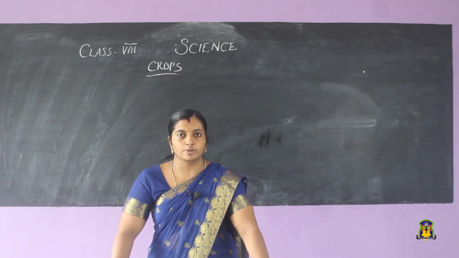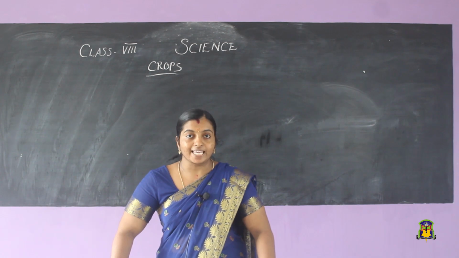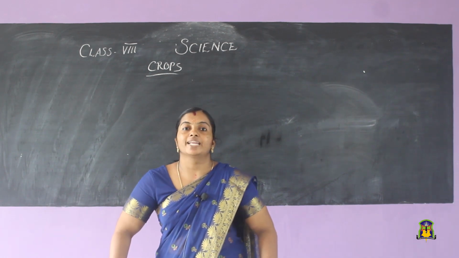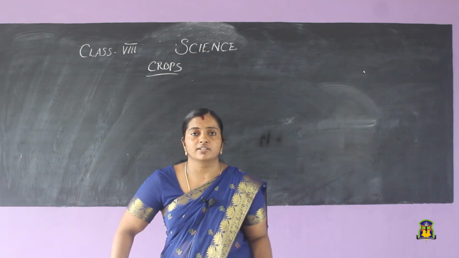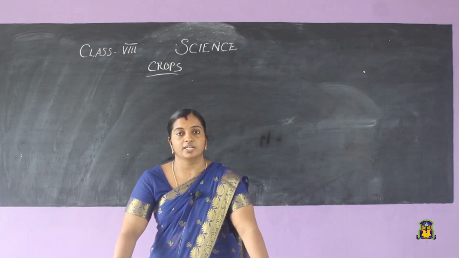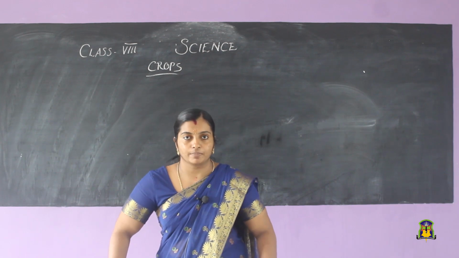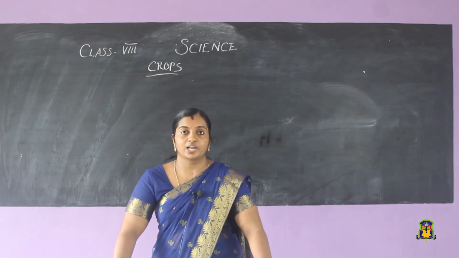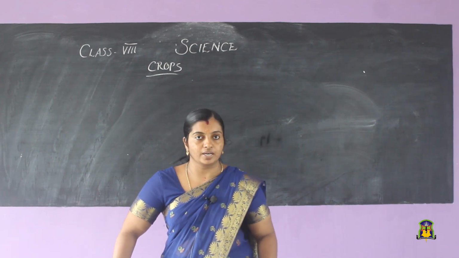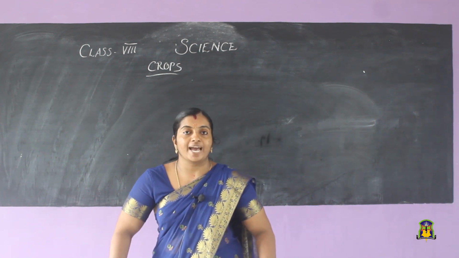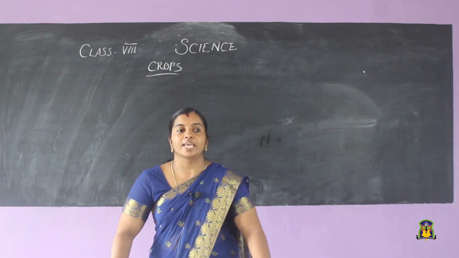What are kharif crops? The kharif crops are generally cultivated during the rainy season. Can you say when does the rainy season fall in India? Yes, it is from the period of June to September. So, kharif crops are generally cultivated during the period from June to September. Can you give some examples? Paddy, maize, etc. are examples.